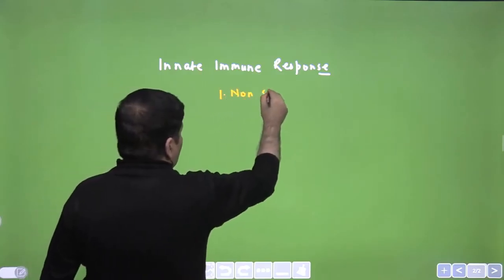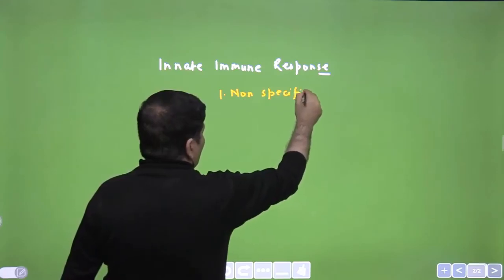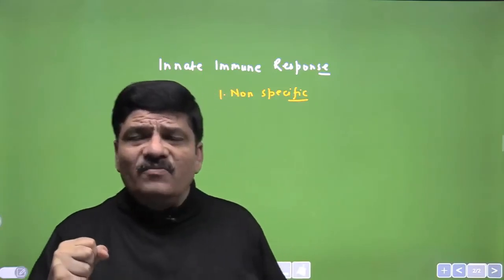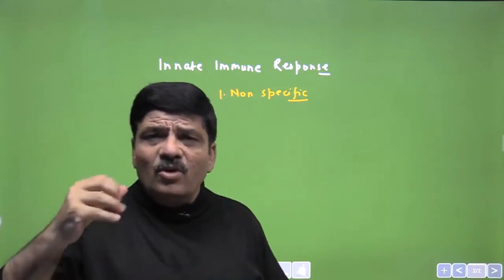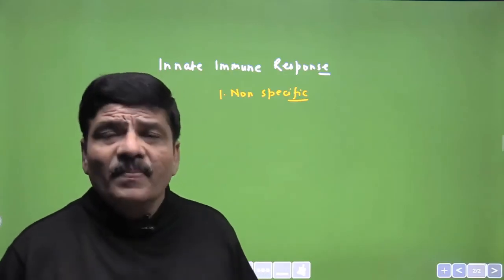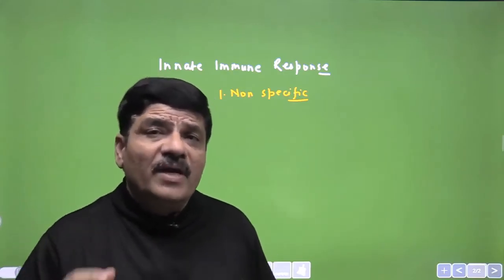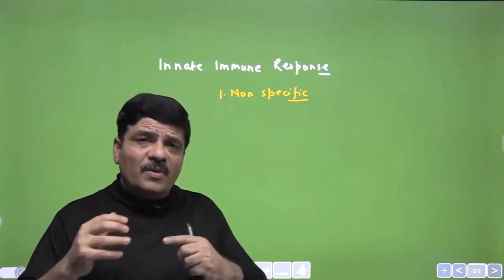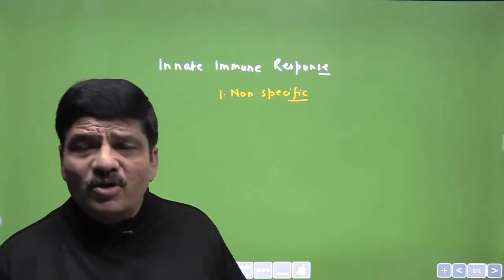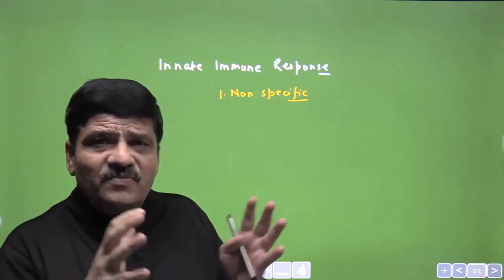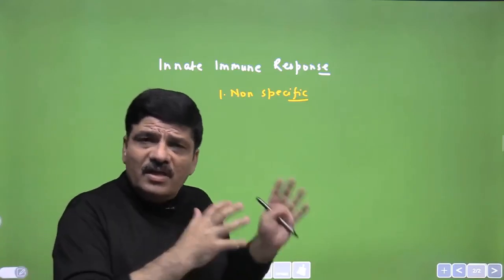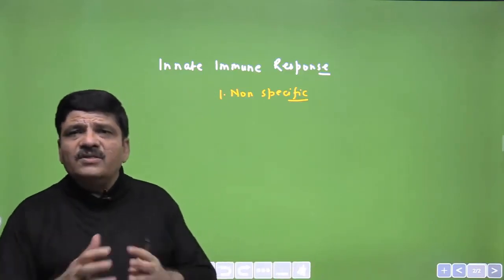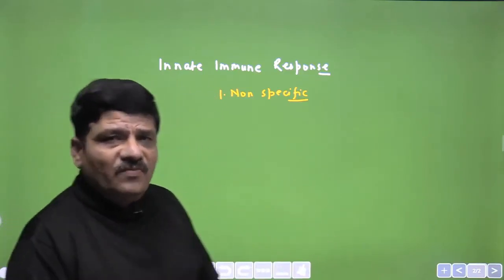non-specific. Unlike adaptive immunity, just to give you an example, in adaptive immunity, the type of antibody molecules that will be acting against a particular bacteria, say for example Salmonella typhi, will not be acting against other bacteria at all. It is very specific. Against a particular pathogen, a particular type of antibody molecules are formed, and there is a very specificity between these things. But here the response will be against a large number of different categories of microbes at the same time. So we are saying this is a non-specific immune response.